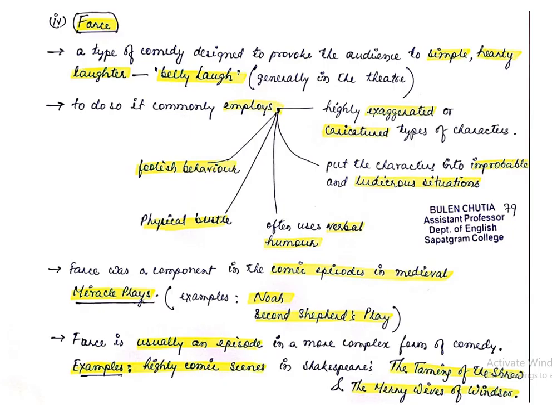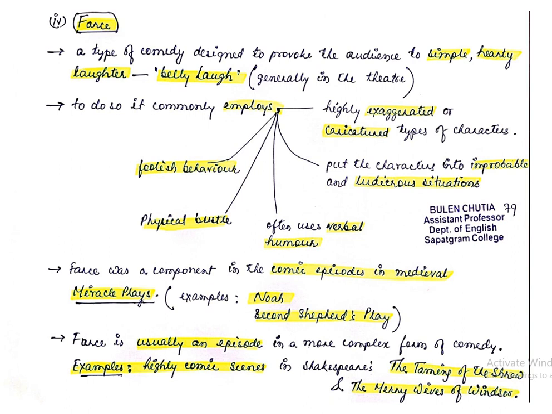Now see, the next type of comedy, farce. It is a type of comedy designed to provoke the audience to simple, hearty laughter, that is belly laugh, generally in the theater hall. Okay, farce is a very low kind of comedy where we can see very simple, immediate laughter, the belly laughter, in such kind of situation. Farce is actually not the whole play. It is just part of a comic play.